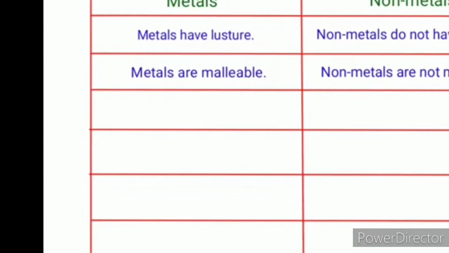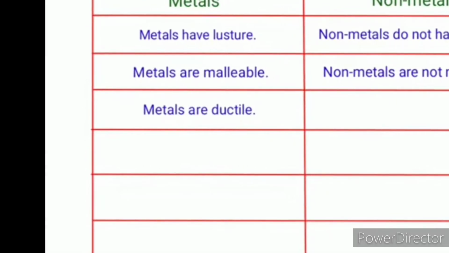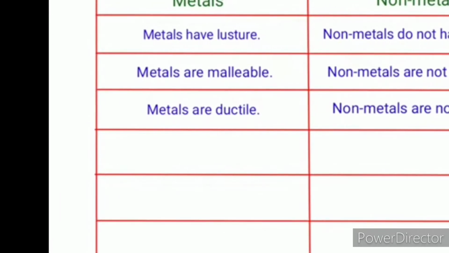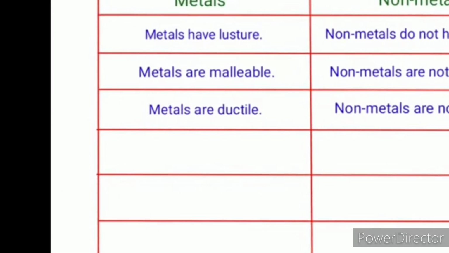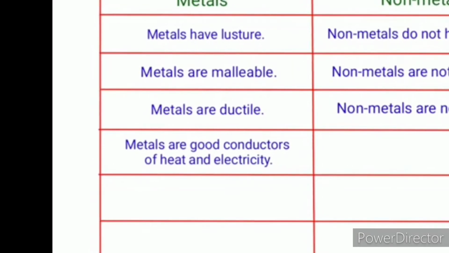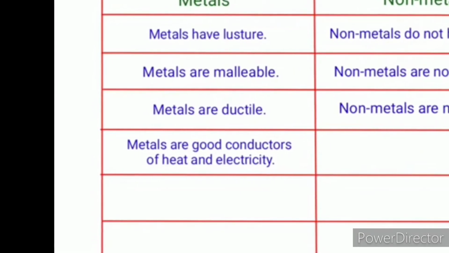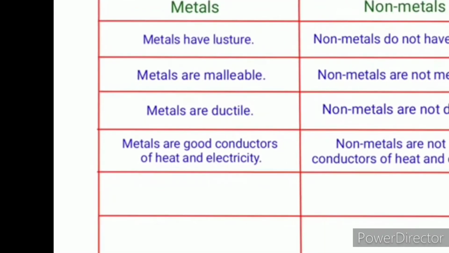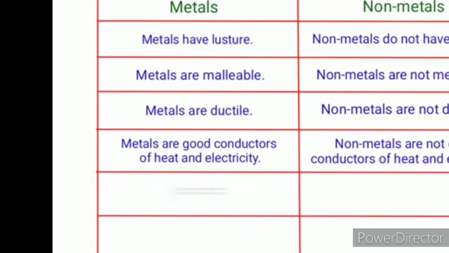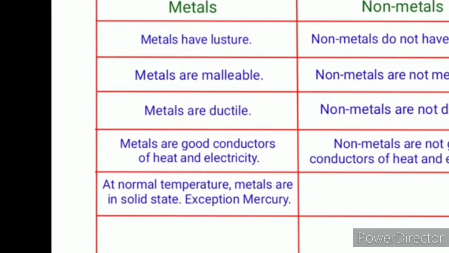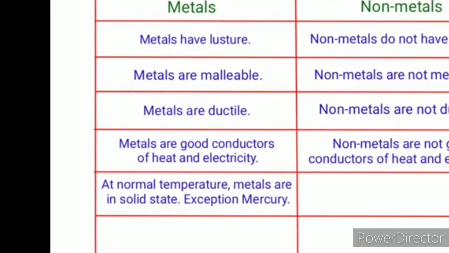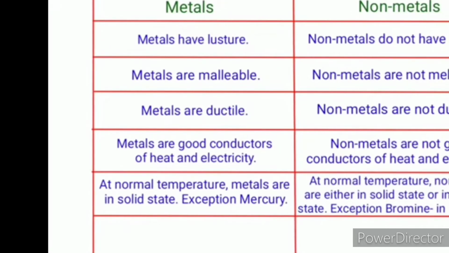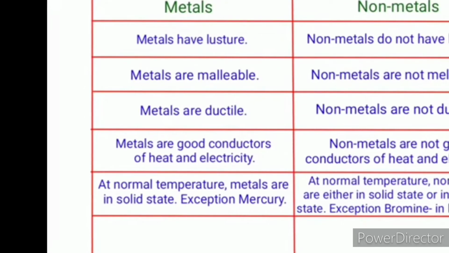Third, metals are ductile while non-metals are not ductile. Next, metals are good conductors of heat and electricity. We all know that non-metals are bad conductors of heat and electricity. At normal temperature, metals are in solid state, with the exception of mercury, which is a metal that is in liquid state.